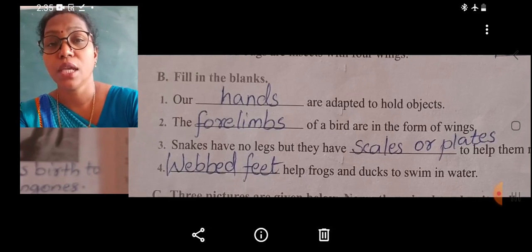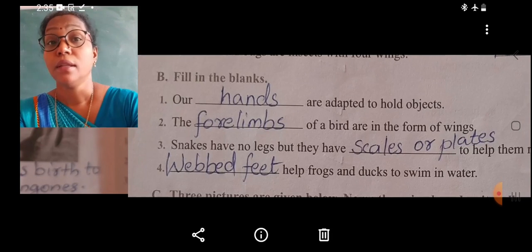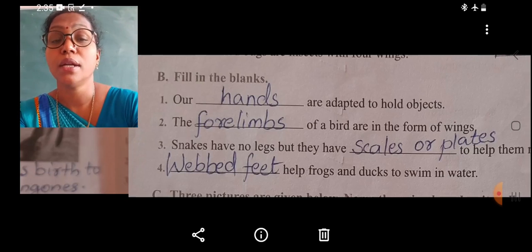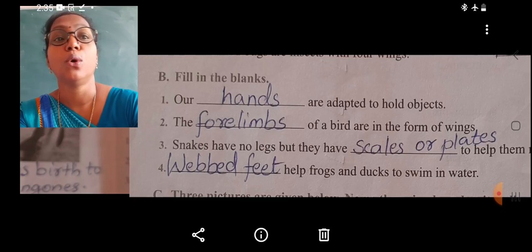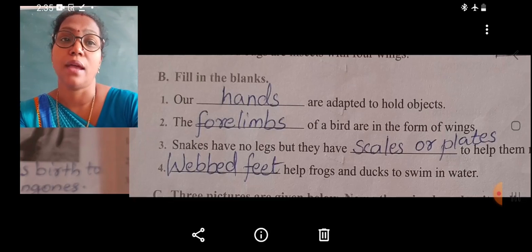But we have seen some persons, those who do not have hands, they practiced by continuous practice. They are able to hold things, objects with their legs also. But generally the human beings are adapted to hold objects by their hands.